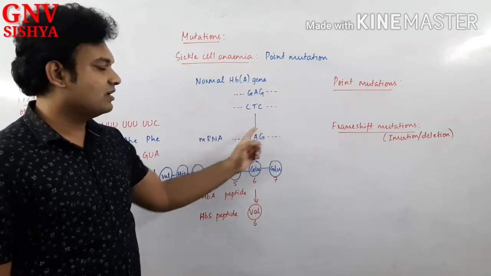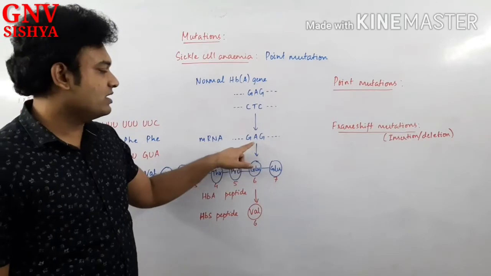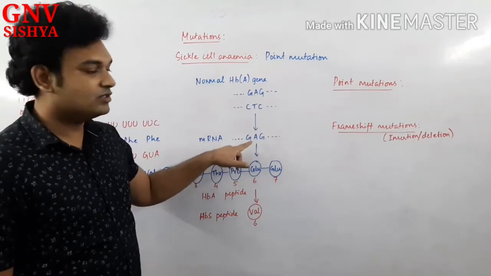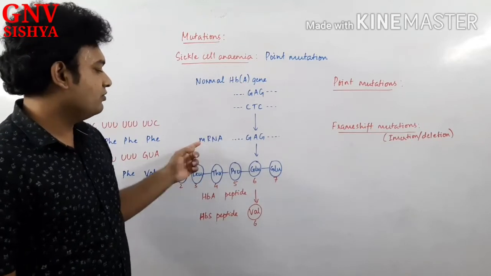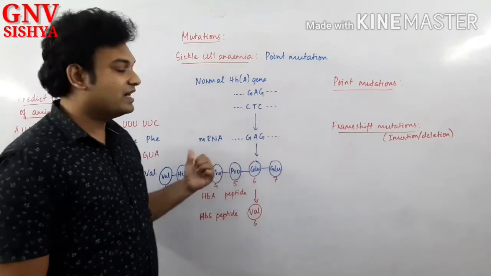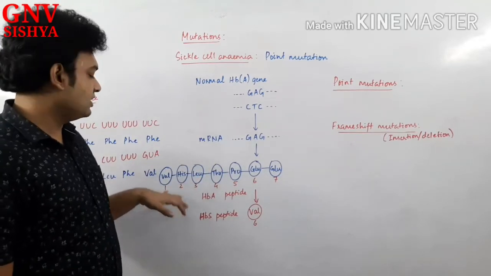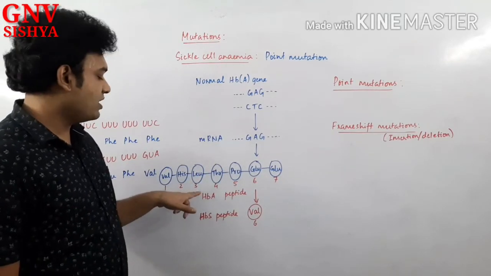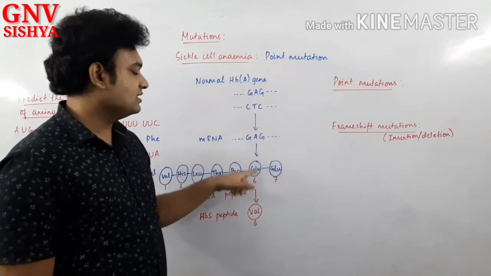The previous and afterwards also there will be other nucleotides. Okay, but this sequence is the one that is undergoing what? Point mutation, right? So from the mRNA sequence, the peptide sequence will be formed. In the first position there is a valine, second position histidine, then leucine, then threonine, then proline, and in the sixth position,